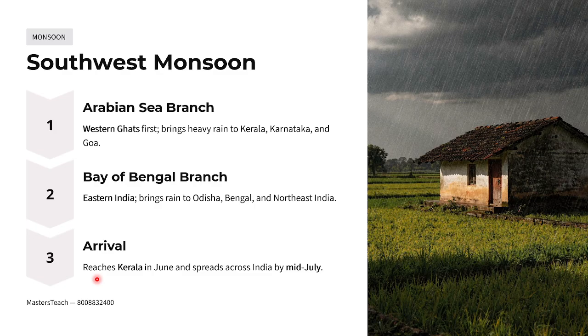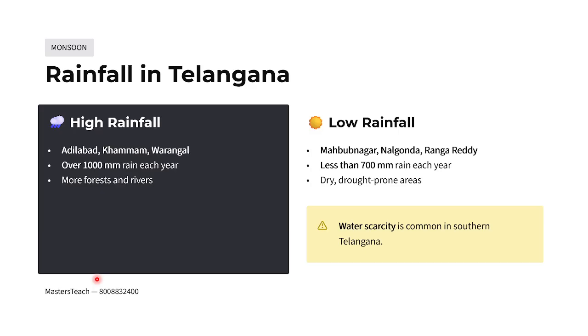The Western Ghats first bring heavy rain to Kerala, Karnataka and Goa. So this is the Arabian Sea branch. Then the Bay of Bengal branch, in eastern India, brings rain to Odisha, Bengal and northeast India. The rain first reaches India in Kerala in the month of June and spreads across India by mid July. This seems to be a simple one, but you are going to get good marks in this particular one.